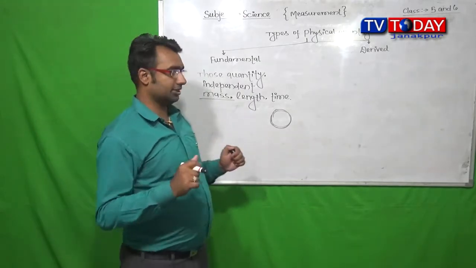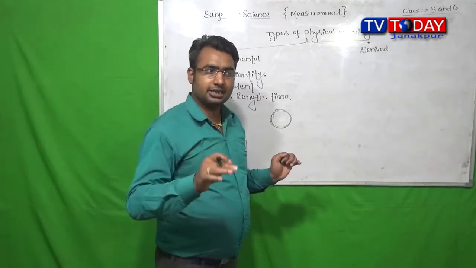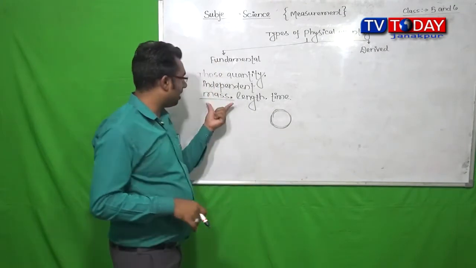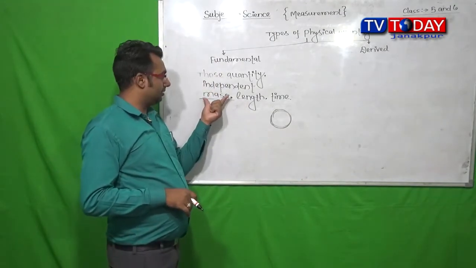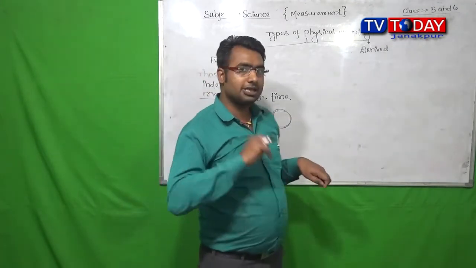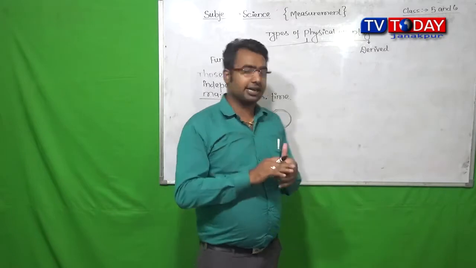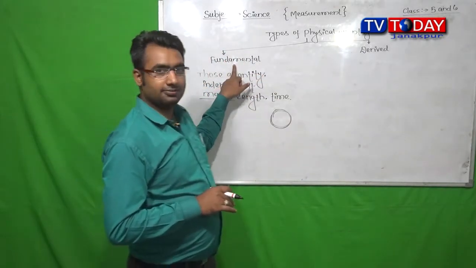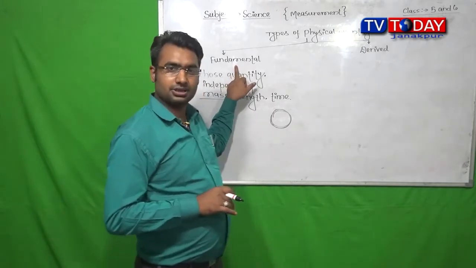So if there is no relation between one physical quantity and another for measurement, in that case the physical quantity is said to be a fundamental physical quantity.